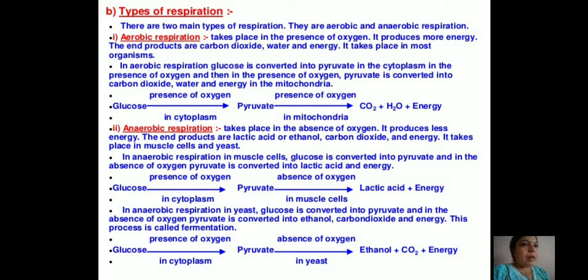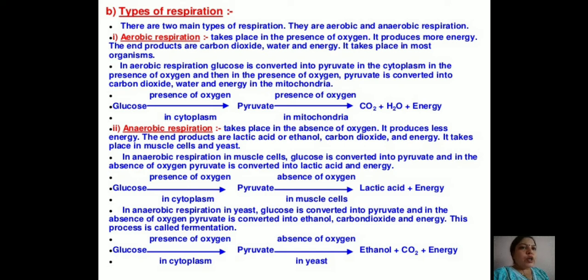The conversion of pyruvate, to release the carbon dioxide and to release the energy, takes place inside the mitochondria. Again, this process takes place at two different sites in the mitochondria. The first reaction takes place in the matrix of the mitochondria, which is the Krebs cycle, and then the electron transport system takes place in the inner mitochondrial membrane.